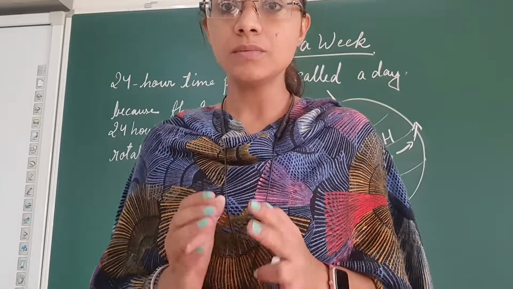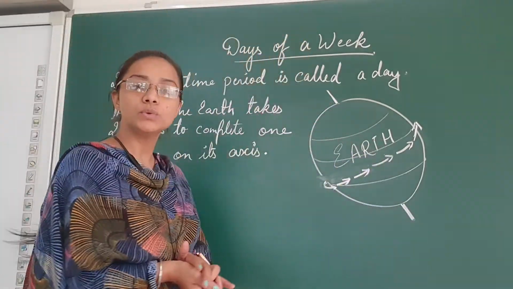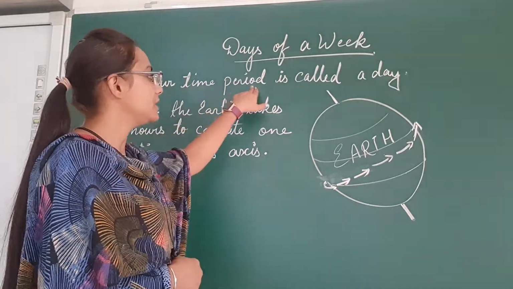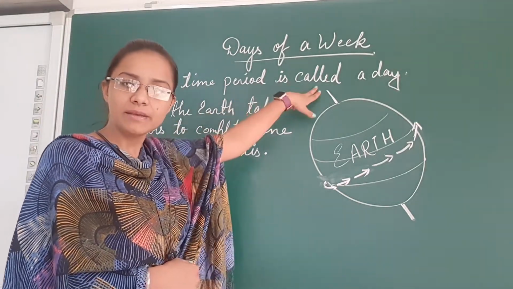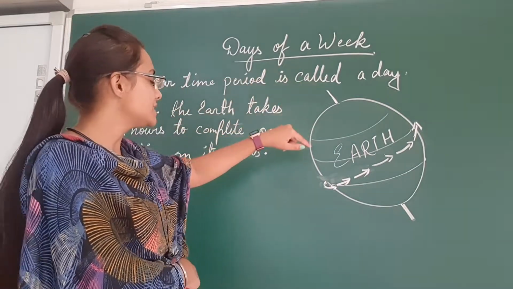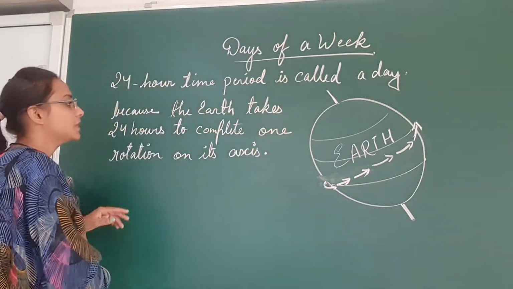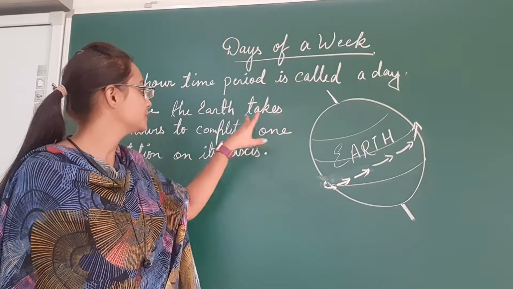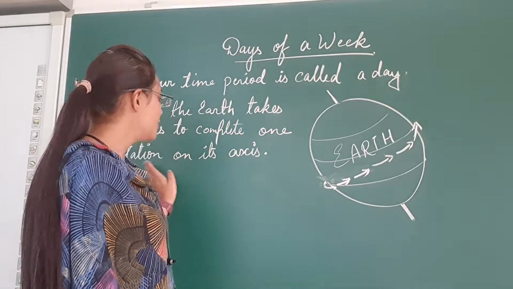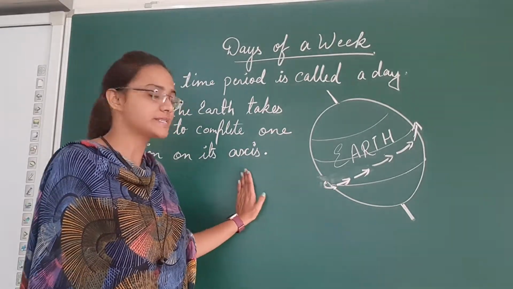We also know that a 24-hour period is called a day. Why is it so? Because the earth takes 24 hours to complete one rotation on its axis.